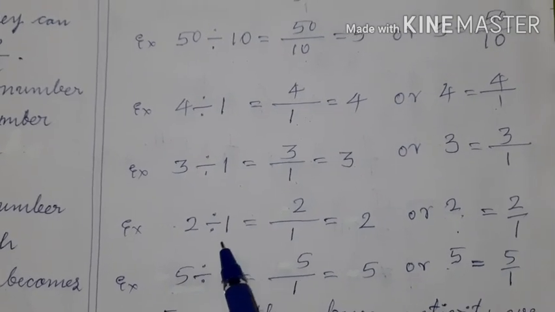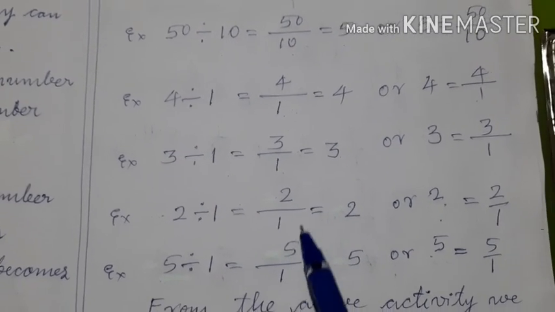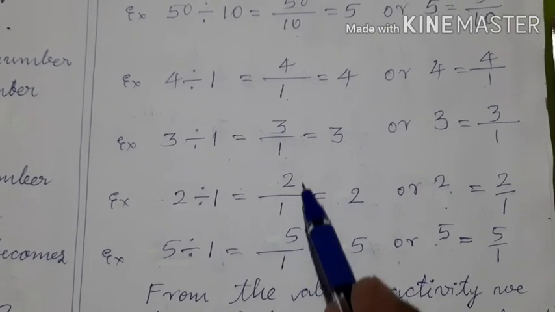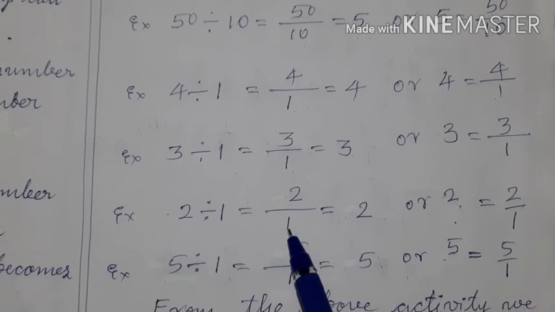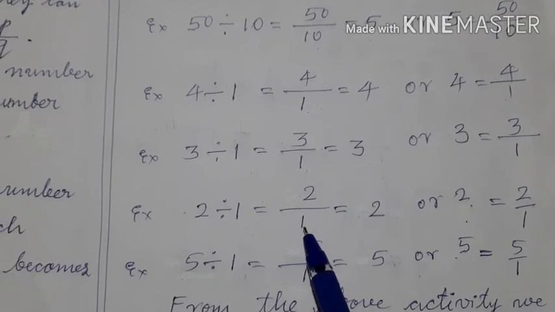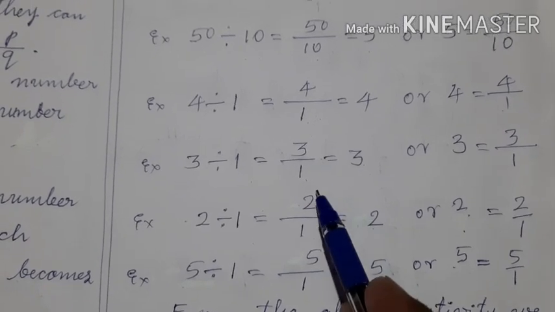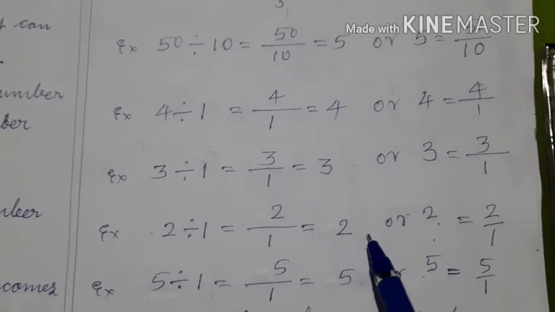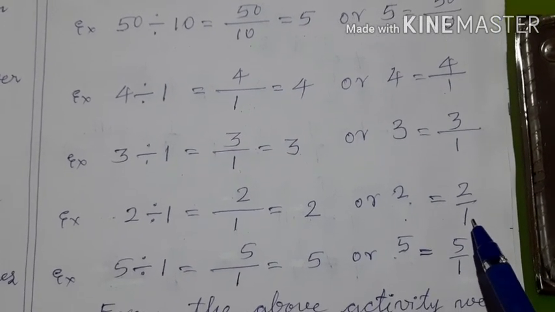What is the meaning of 2 divided by 1? It is equal to 2 upon 1. What is the meaning of 2 upon 1? There are 2 rupees and those 2 rupees should be given to one person. Then that one person will get how much? He will get 2 rupees only. That is why 2 upon 1 is equal to 2 or 2 is equal to 2 upon 1.